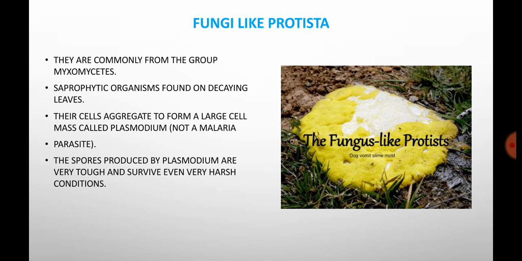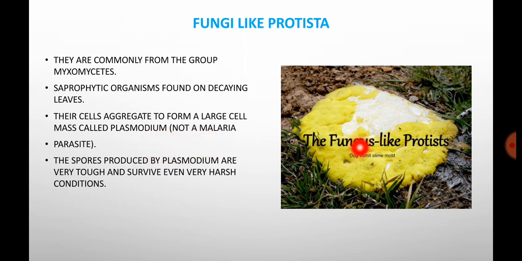So this is about the dinoflagellates. Next, coming to the fungi like Protista. The main group is called myxomycetes. They are mostly saprophytic in nature because they depend upon dead and decaying leaves. You can see in the picture how it is present. This is a fungi like Protista. It appears like a slime mold. The cells divide and aggregate to form a large mass.